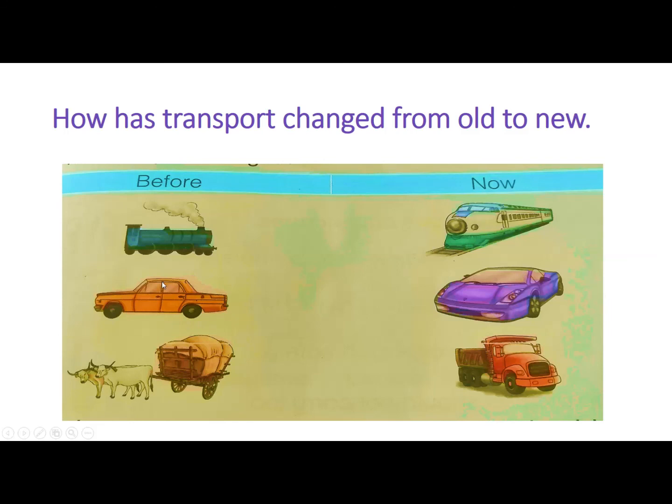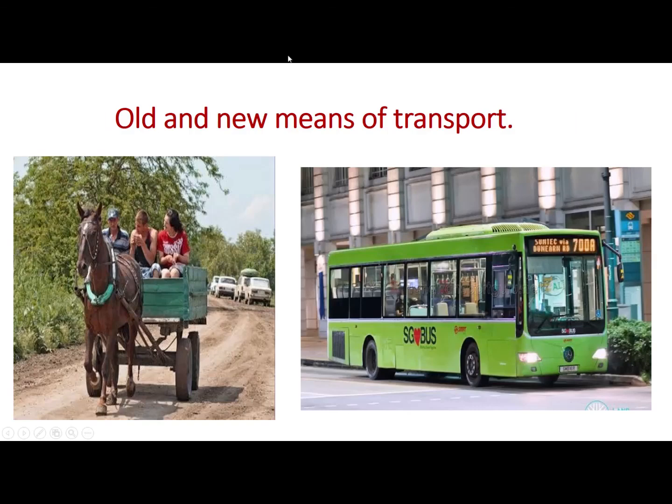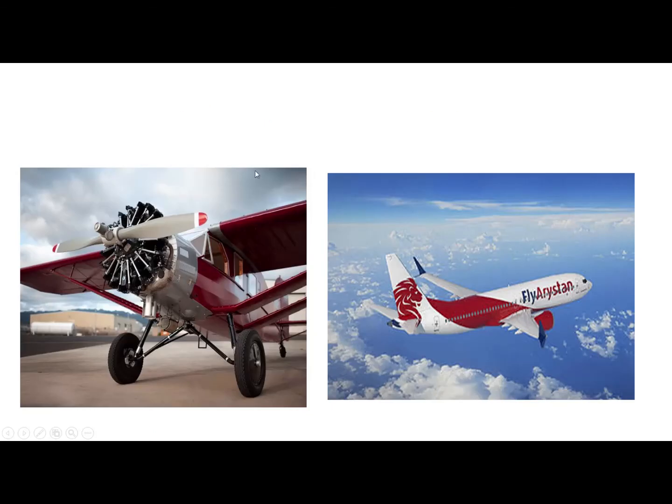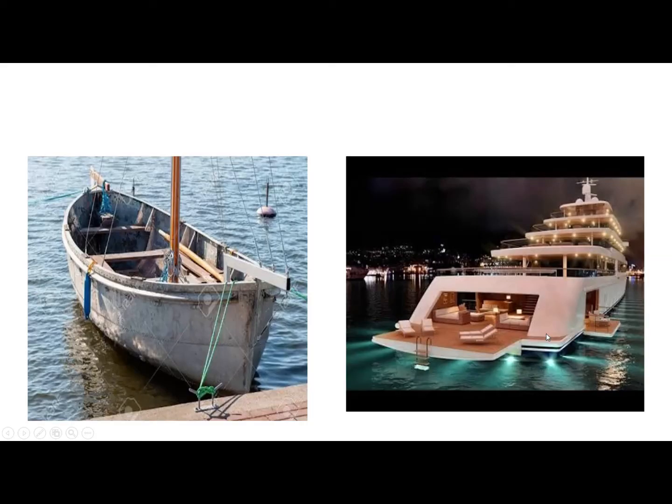Okay. Before, we used steam engines, now we use electric trains. This is an old kind of car. This is a modern car. This is a bull cart changed into a truck. Old and new means of transport. First we used a horse cart. Now we use buses for transportation and traveling. This is an old type of aeroplane and this is a new kind of aeroplane. This is an old type of boat and this is a new type of boat.